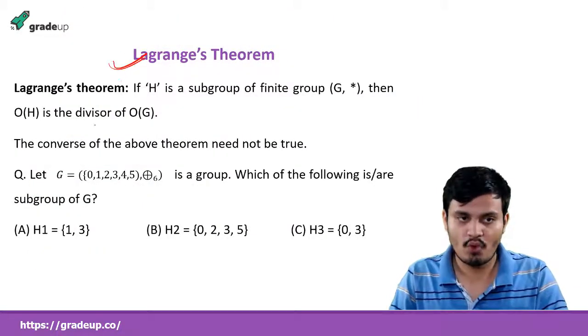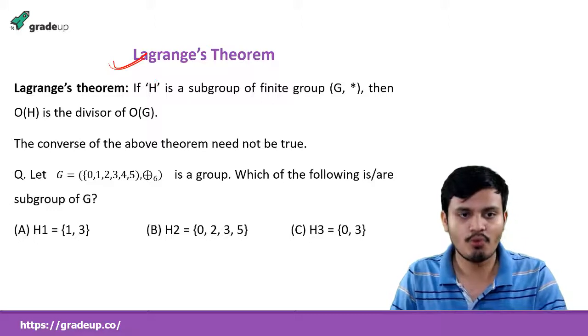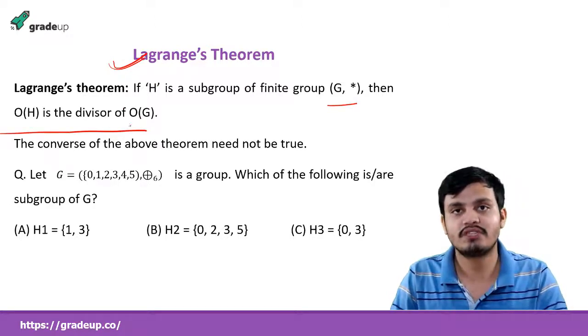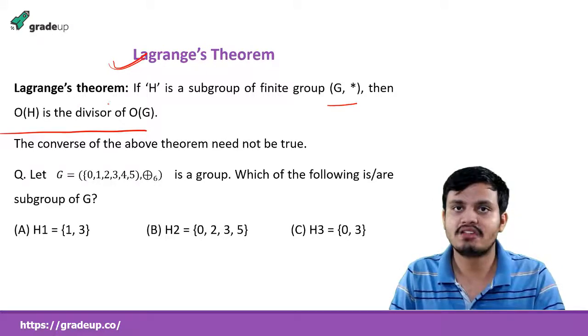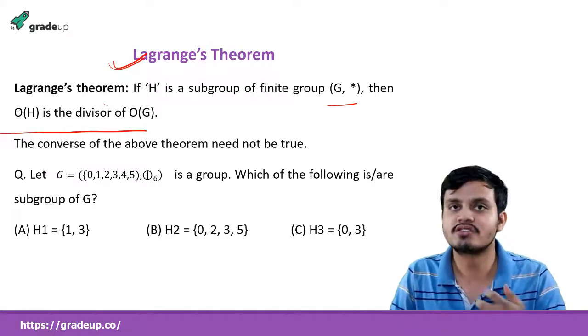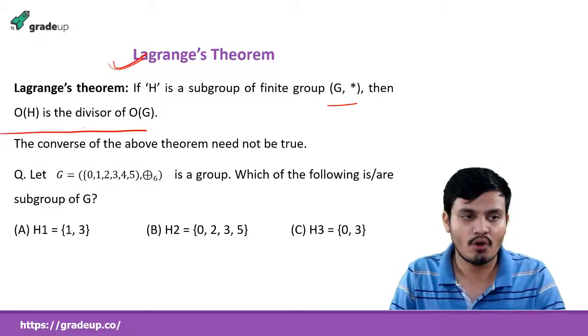Lagrange's theorem. If H is a subgroup of a finite group G, then the order of H is a divisor of the order of G. It means that there is a group G, you take a subset H, and that H is a subgroup. Lagrange's theorem says that the order of H should be a divisor of the order of G.